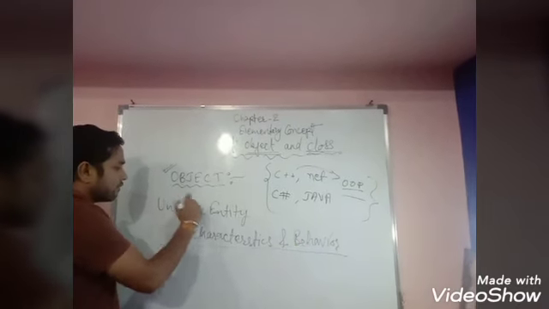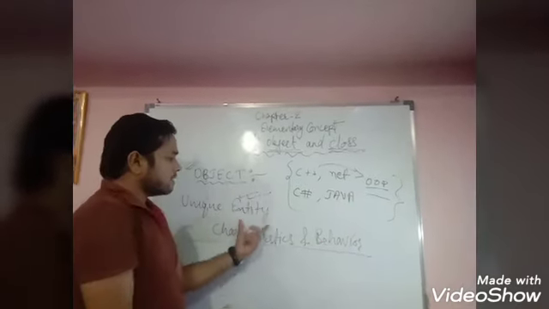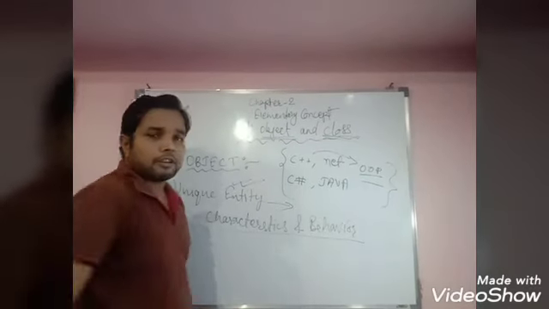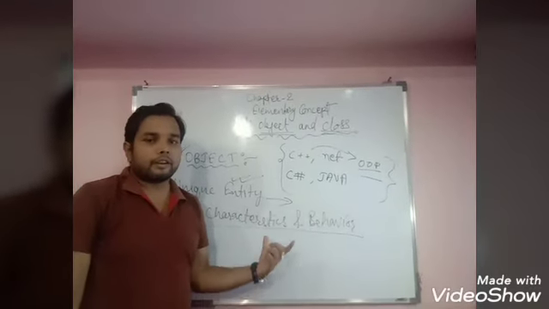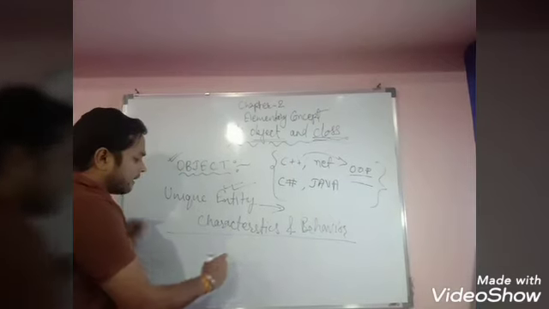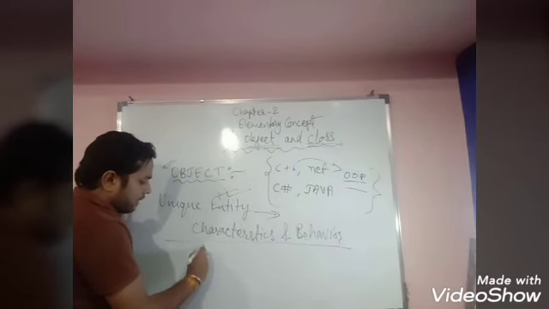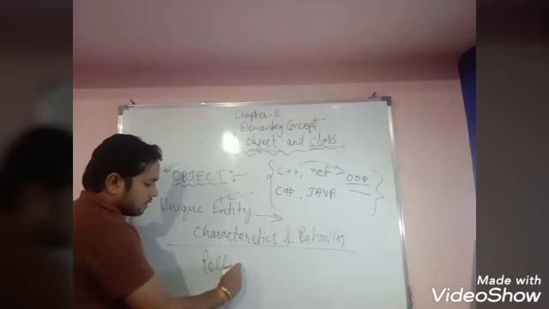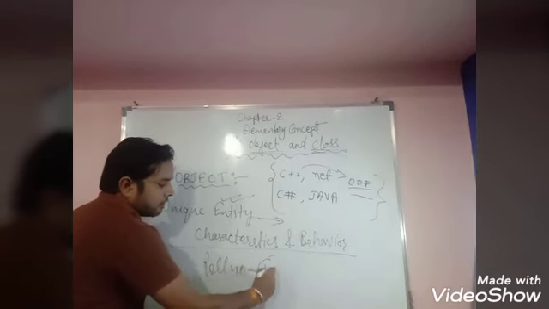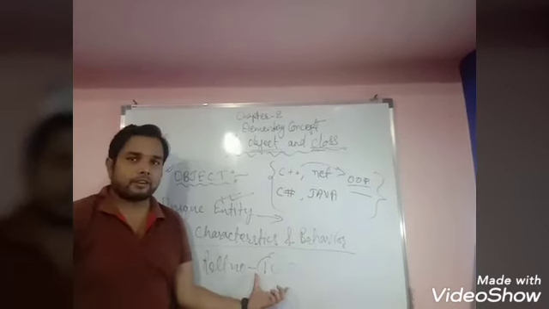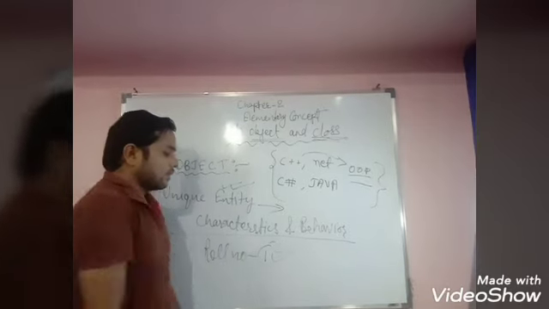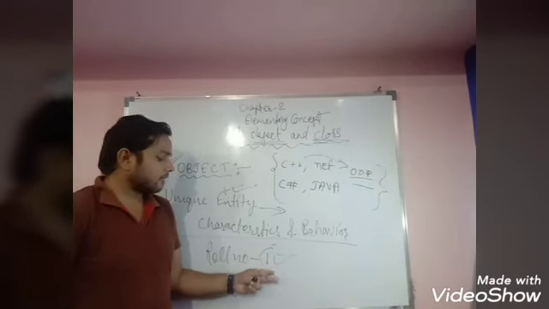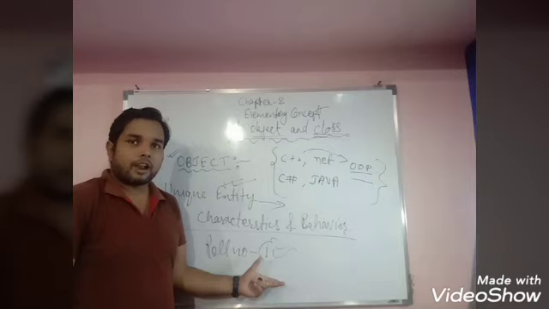So first you have to know what is entity. Entity means anything which has its own identity. Like I am writing roll number 1. Roll number 1 is a unique entity, because it has its own identity.